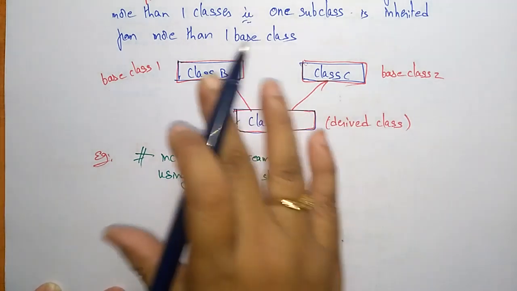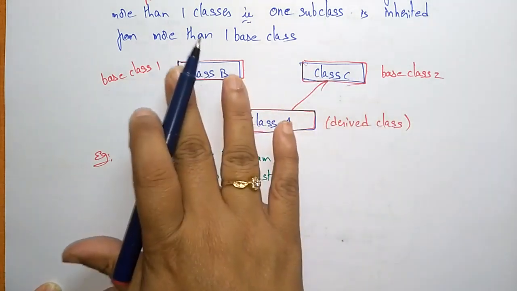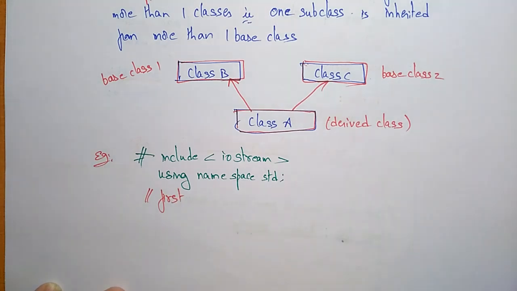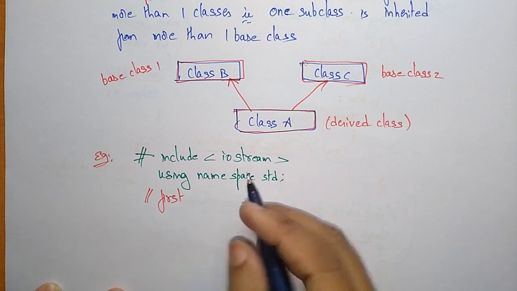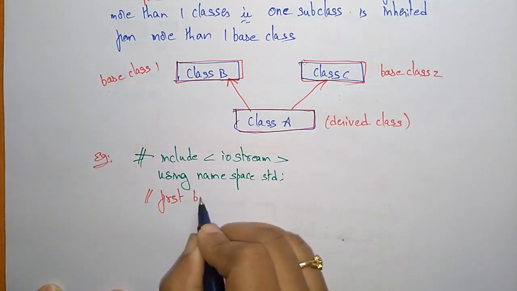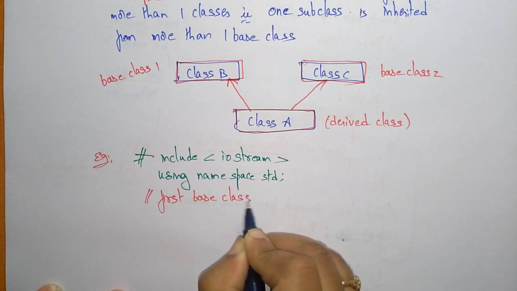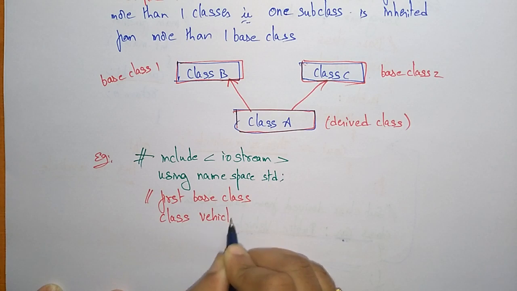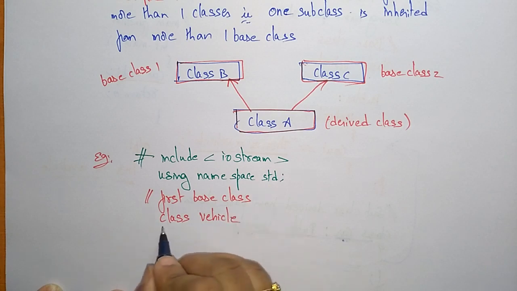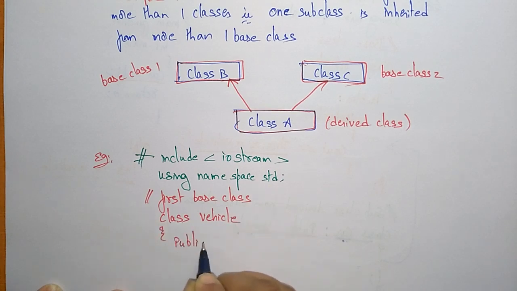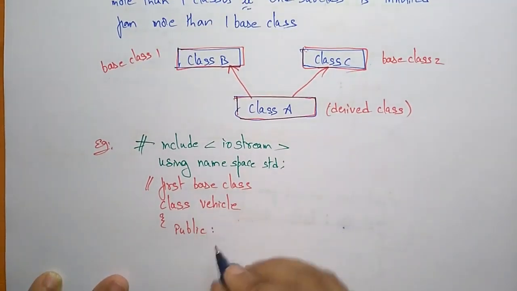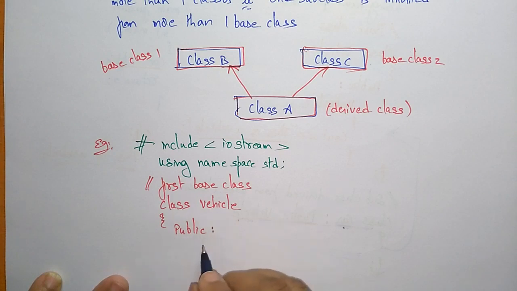First, let us take this example: I have to create two base classes. So first I am creating the first base class, because one subclass is inheriting the properties of more than one base class. The first base class is class Vehicle, which I declared as public, so that another class can acquire the properties of the base class.